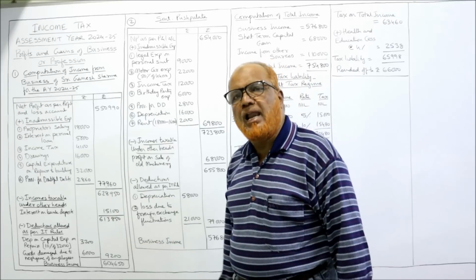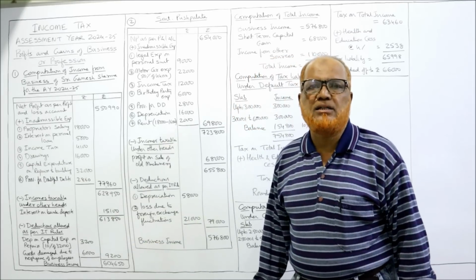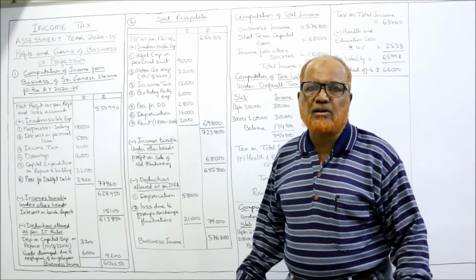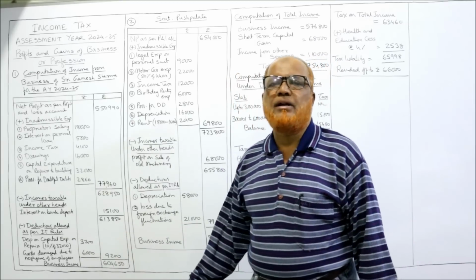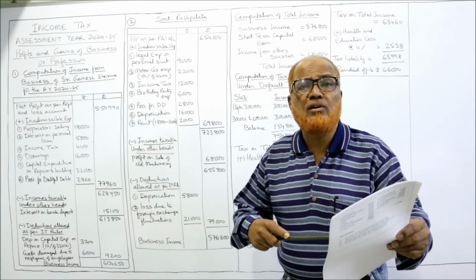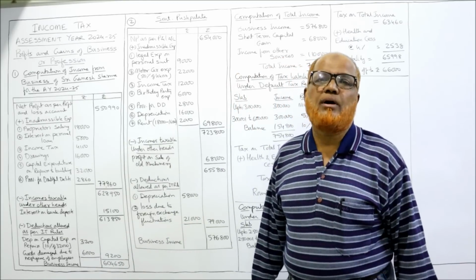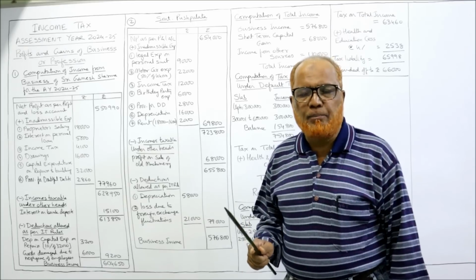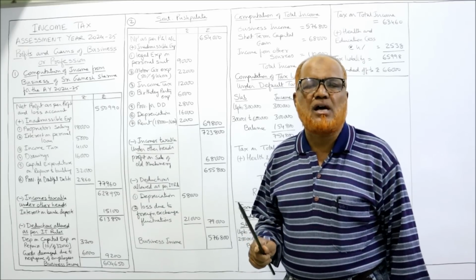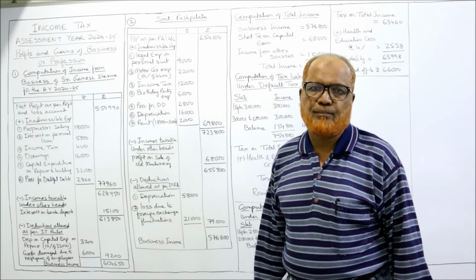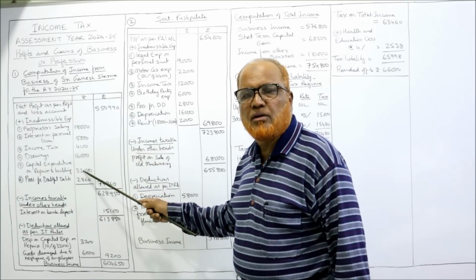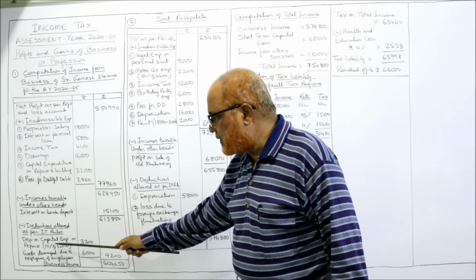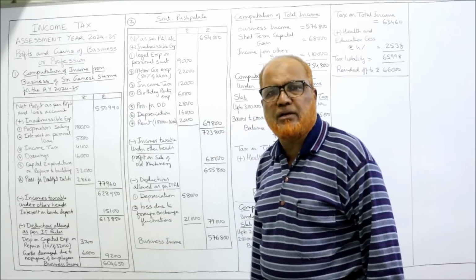Now deductions allowed as per IT rules. What deductions are allowed under the Income Tax Act? First of all, depreciation on capital expenditure. It is not given in the problem, but you must remember that depreciation of 10% is allowed on buildings. Here this capital expenditure of 32,000 is on building, so 10% of 32,000 is 3,200.